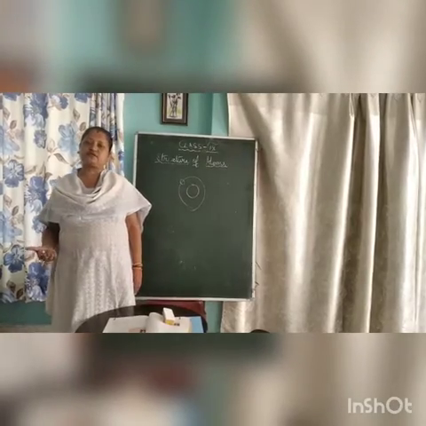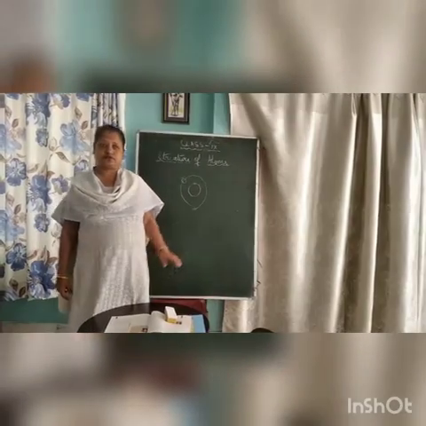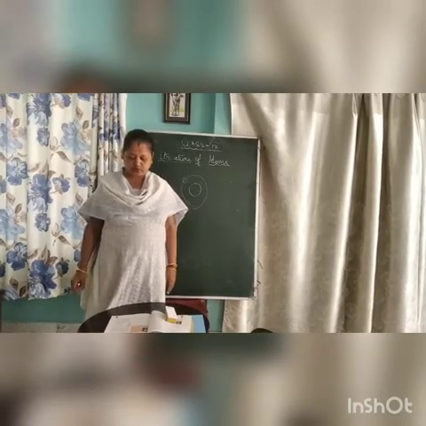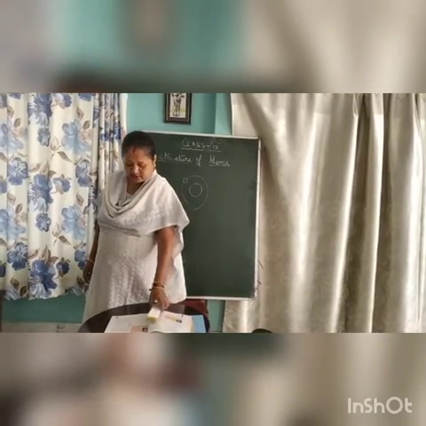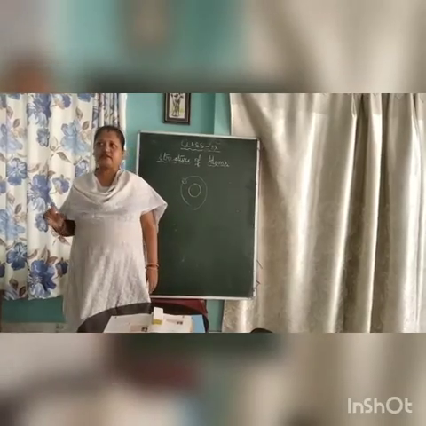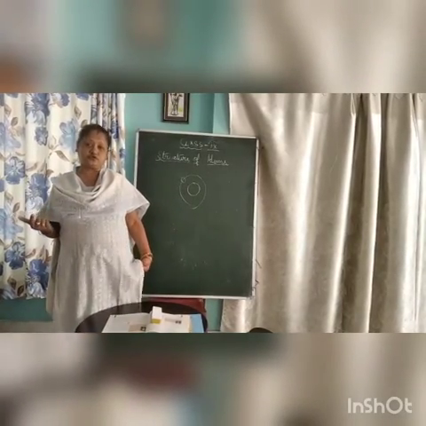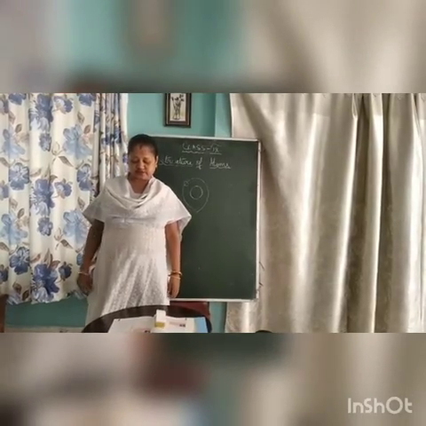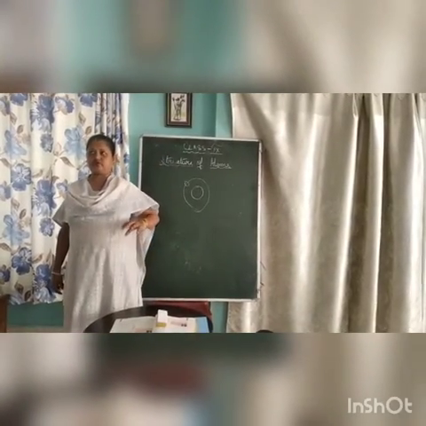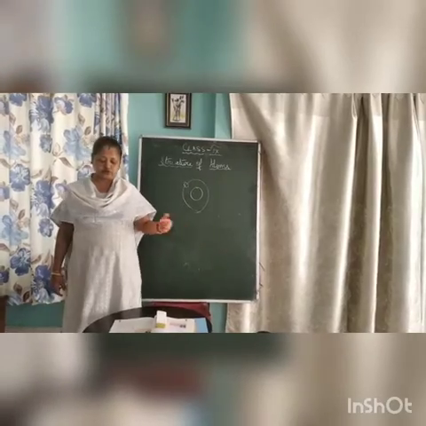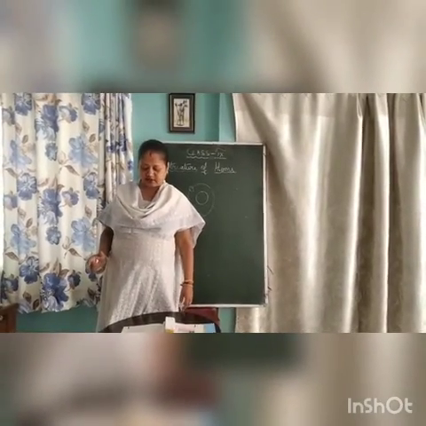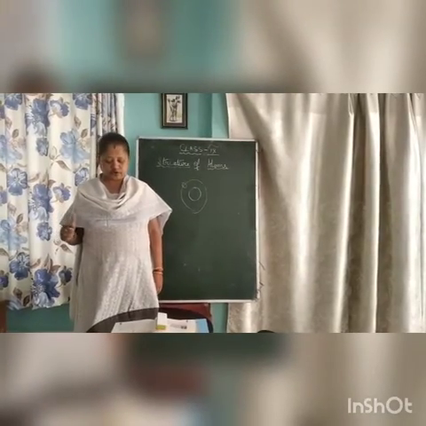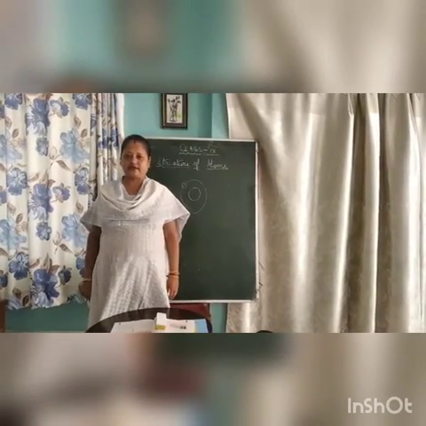Next after Rutherford came Bohr's model of an atom. What were the postulates of Bohr's model? He told that only certain orbits, known as discrete orbits, are allowed in which the electrons move. And the second is that while revolving in discrete orbits, the electrons do not radiate energy.